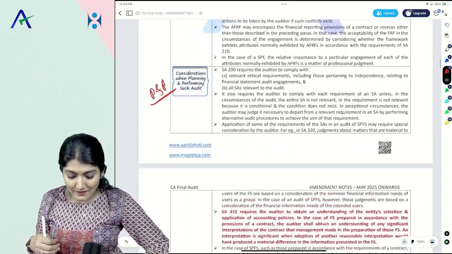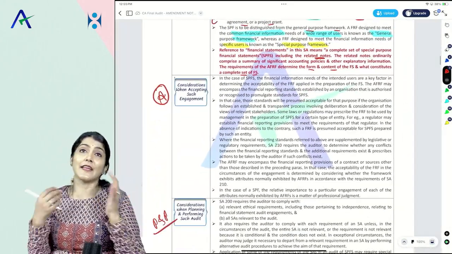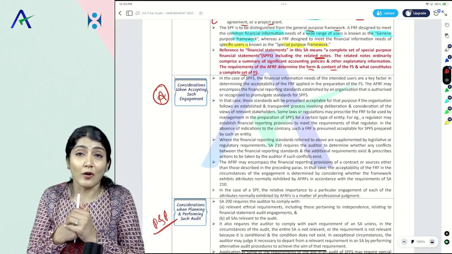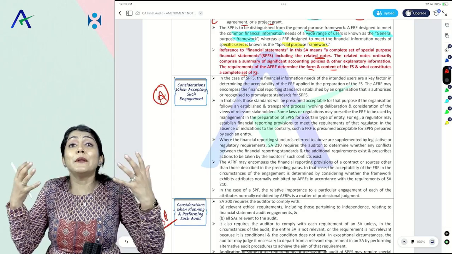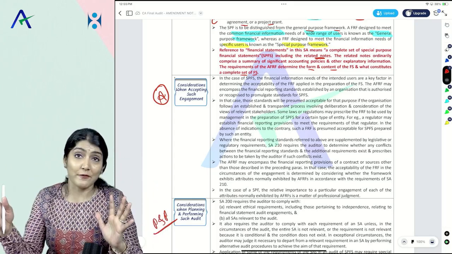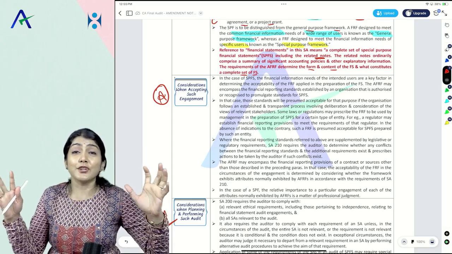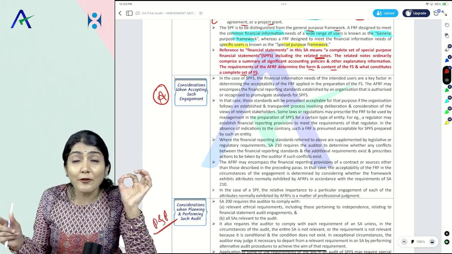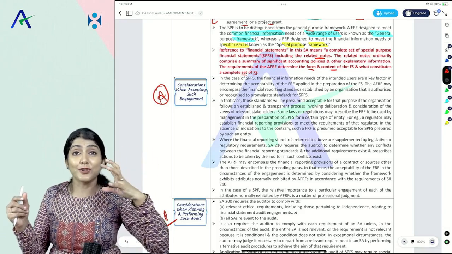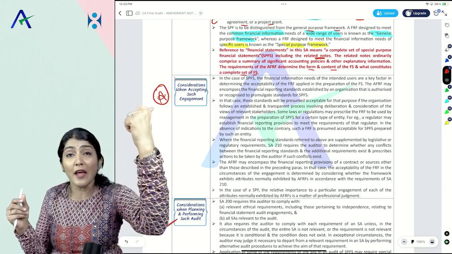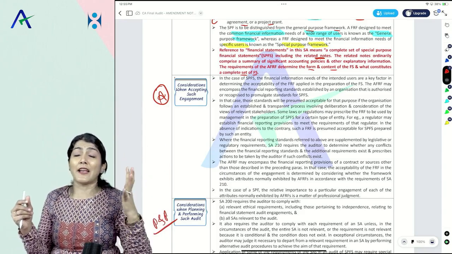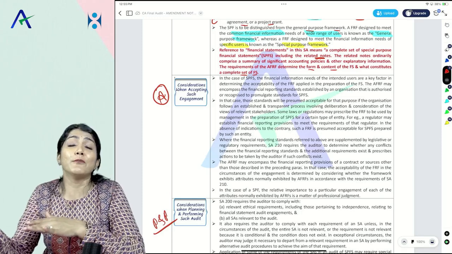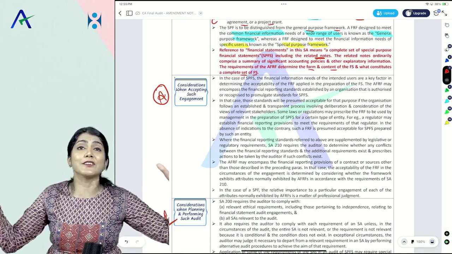Wonderful. So now, talking about the acceptance of the engagement. When we talk about SA 210, agreeing the terms of audit engagement, there we talk about conditions for an audit: 1 plus 5. What is the one giant precondition? Acceptability of the AFRF, the applicable financial reporting framework which is being used by the management in the preparation of financial statements. Is that acceptable to the auditor? If yes, then 5 more other preconditions. If not, no discussions further.